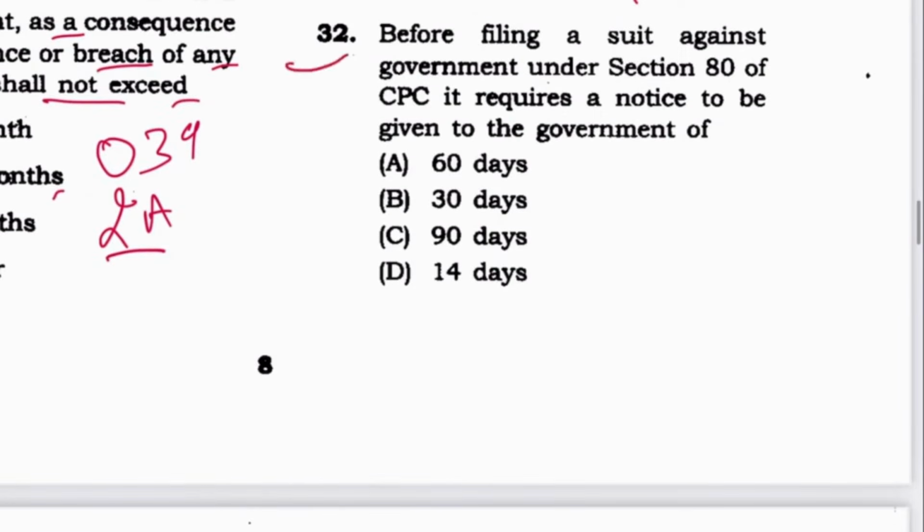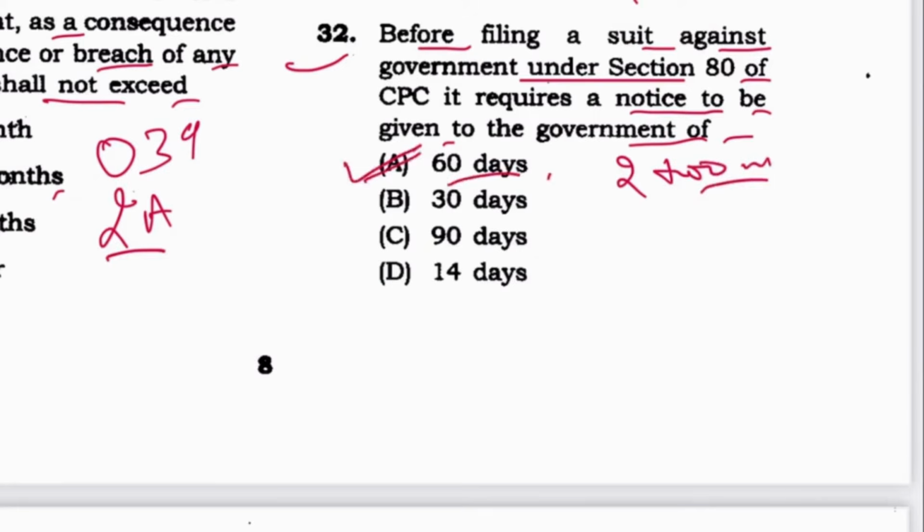Next, 32. Before filing a suit against the government under section 80 of CPC, it requires a notice to be given to the government of... it is notice of 2 months actually. So 60 days is the answer. A is the answer.